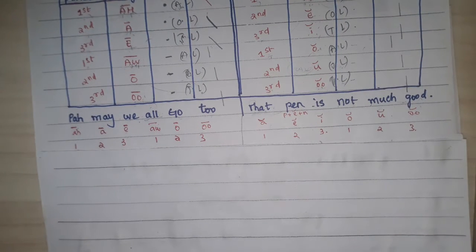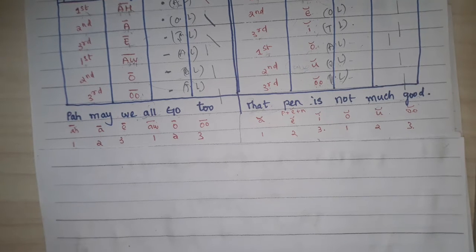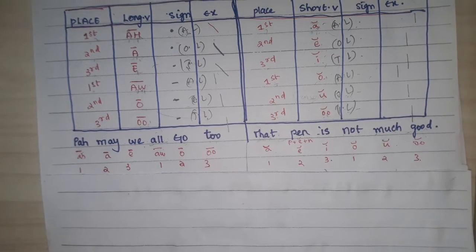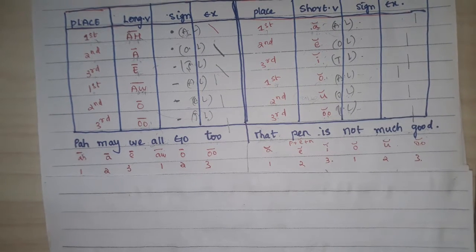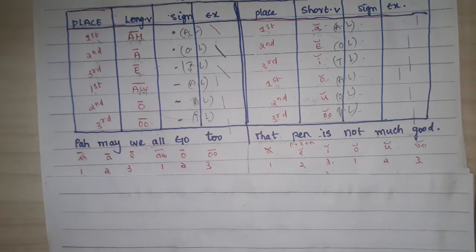Hi everyone. In the previous video, part 1 of vowels, we have discussed all the theory part of vowels: what are the long vowels and what are the short vowels, what are the places and what are the points where we need to write. అదంతా మనం డిస్కస్ చేసేసాం in the part 1 of the vowels.